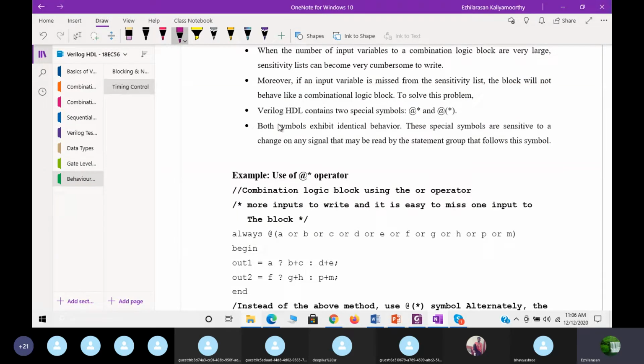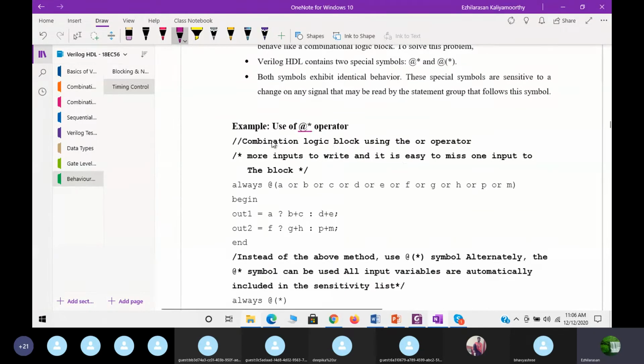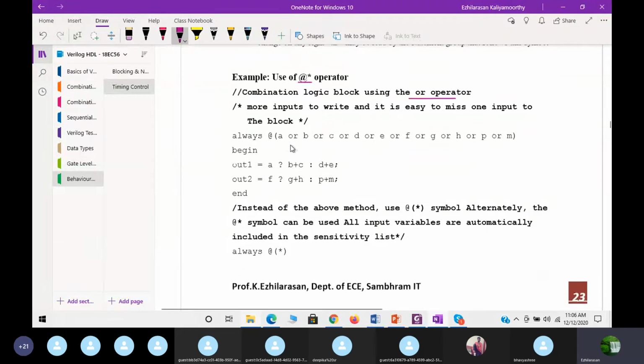It is a little bit tedious task. So instead of that, Verilog has one special operator, that is nothing but at star.